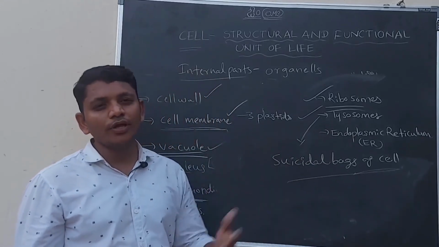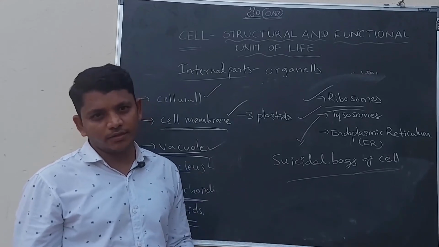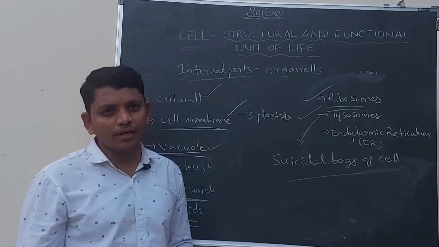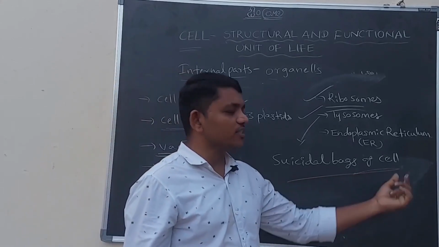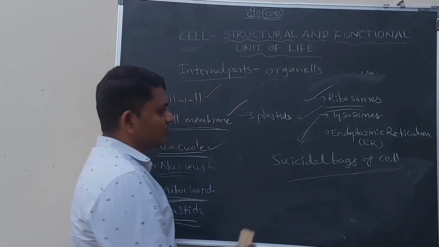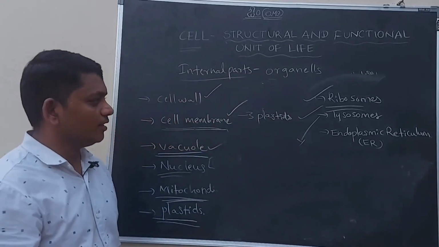Here lysosomes are doing digestion. Whatever material is there in the cell, it should be digested. While it is digesting the material, it itself dies. That is why it is called suicidal bags of the cell. Lysosomes are called suicidal bags of the cell.